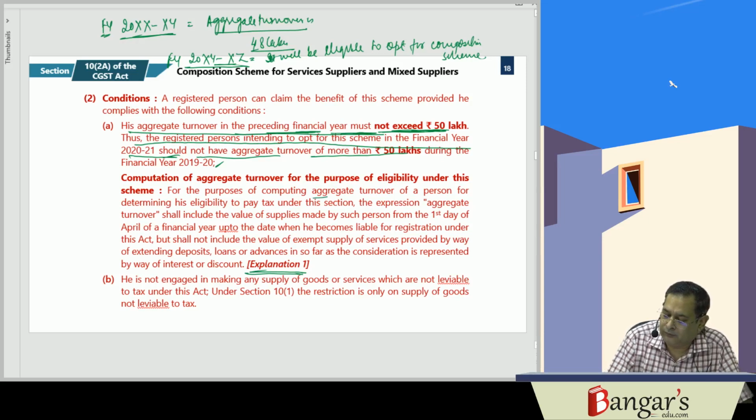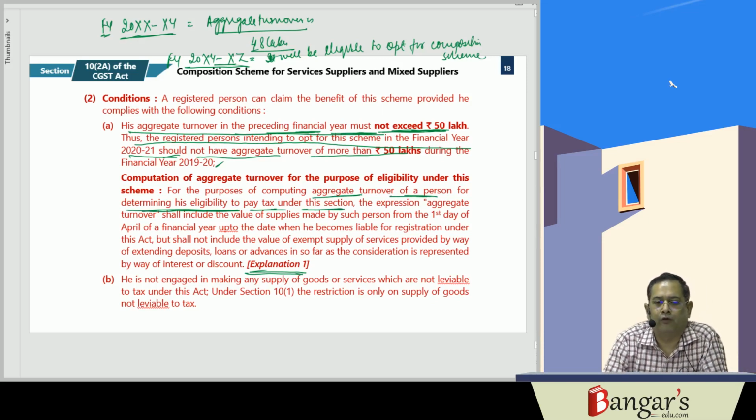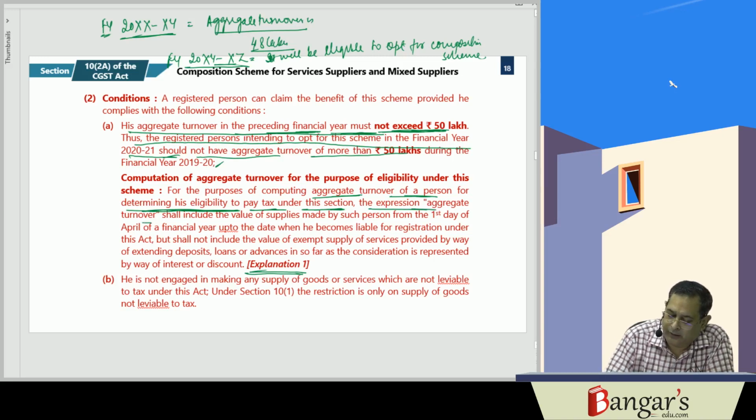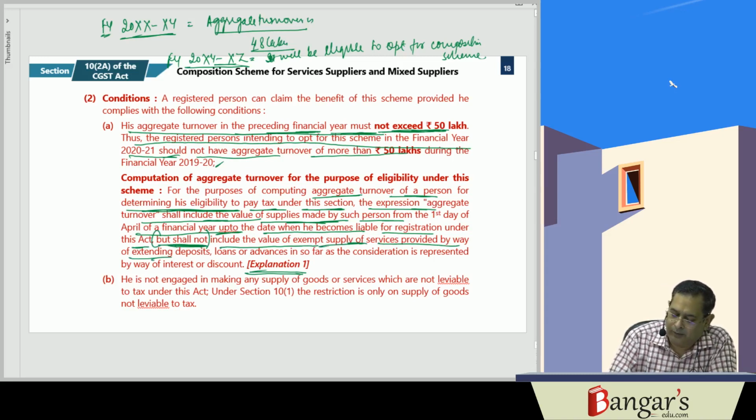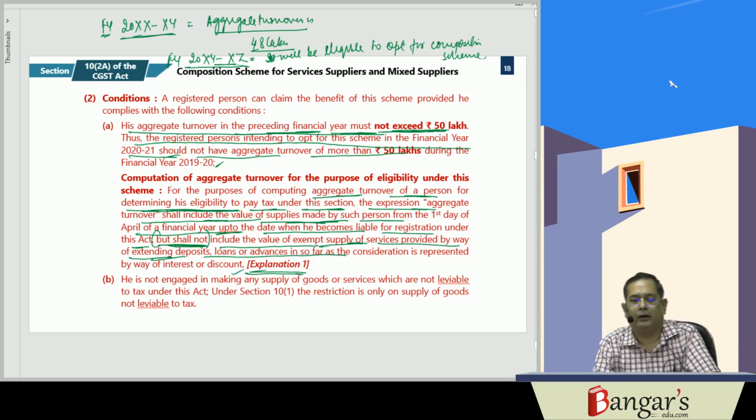For the purpose of computing the aggregate turnover of a person for determining eligibility to pay tax under this section, the expression aggregate turnover shall include the value of supplies made by such person from 1st April of the financial year up to the date when he becomes liable for registration under the Act, but shall not include the value of exempt supply of services provided by way of extending deposits, loans or advances, insofar as the consideration is represented by way of interest or discount.